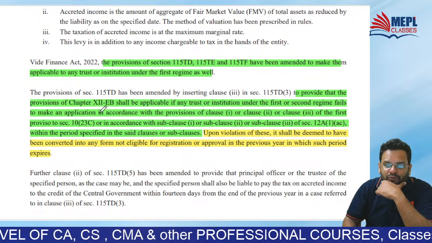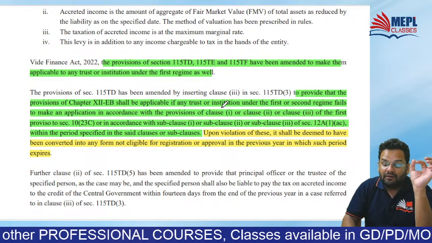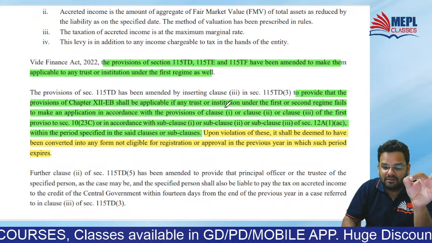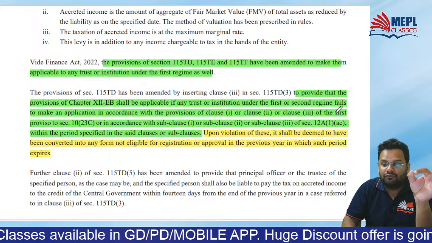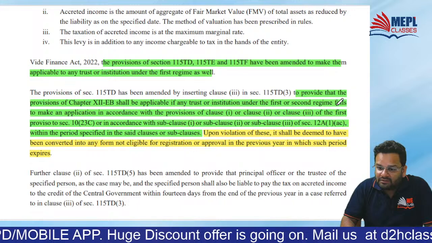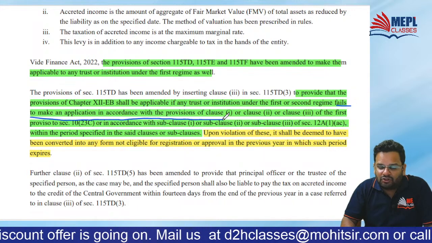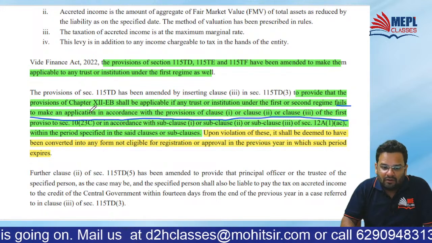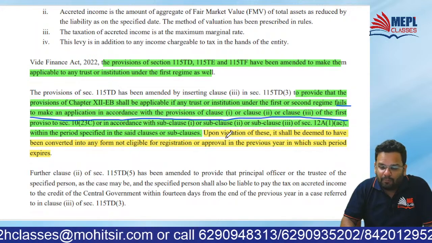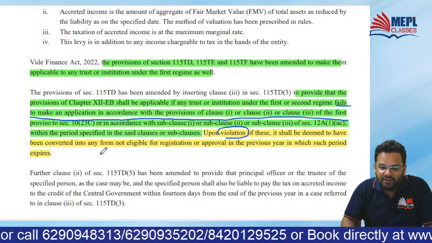To provide that provisions of 12EB shall apply to a trust, this provision of acquisition should apply to a trust or institution under first or second regime who fails to make application in accordance with provisions of clause 1, 2 or 3 of the first proviso, and so on. Now upon violation of this, it shall be deemed to have been converted.